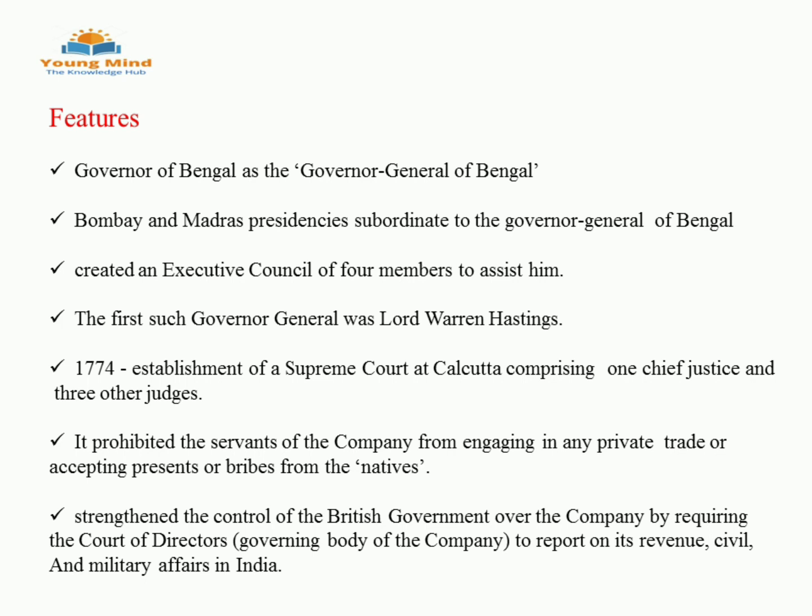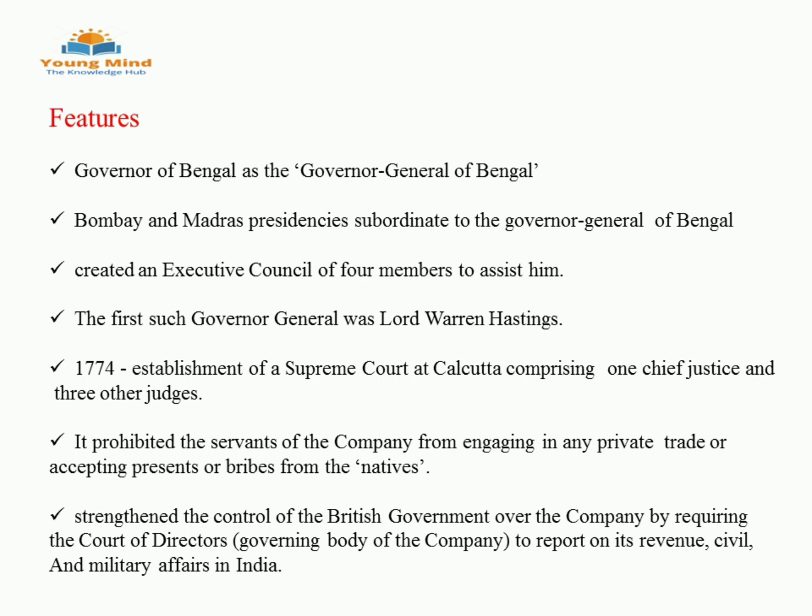The next step is centralization. At that time India had three zones of power, mainly Kolkata, Bombay and Madras. Every zone had its own governor, its own executive and legislative powers. All of them were independent. Now, by the Regulating Act of 1773, the legislative power of the Governors of Bombay and Madras started to be given to the Governor of Bengal. Here, the Governor of Bengal started to get more power.